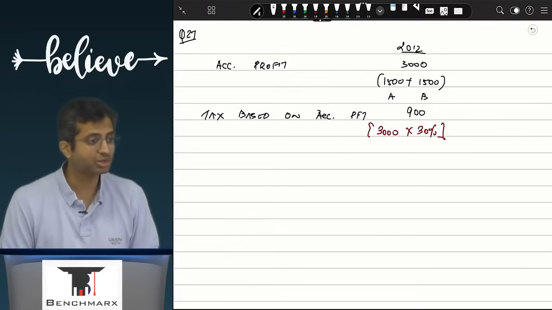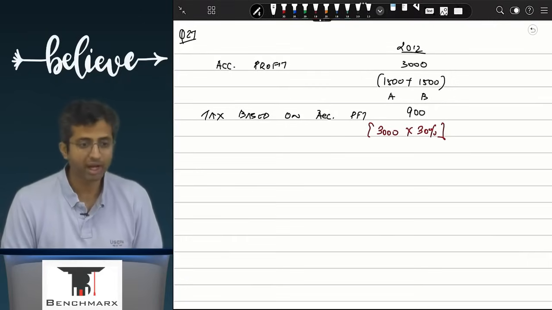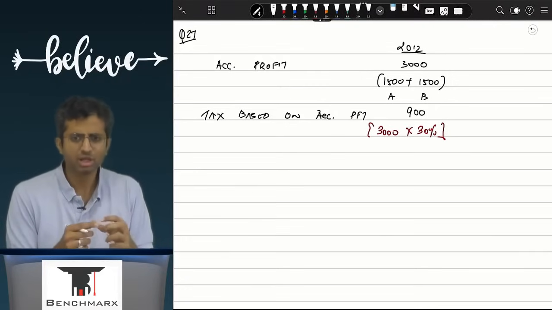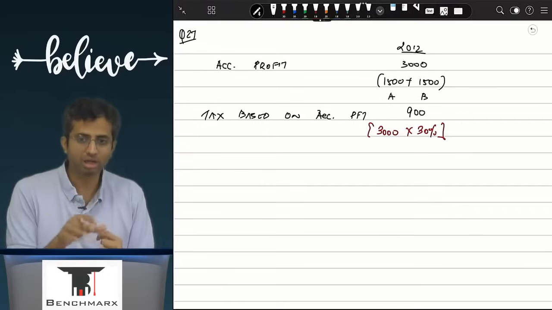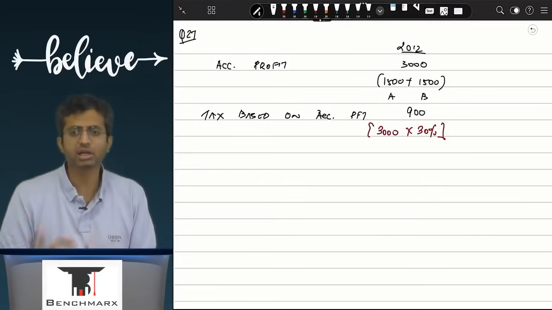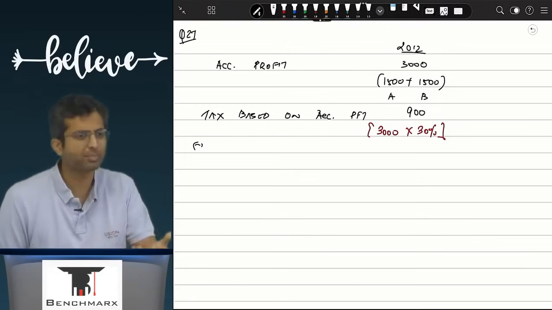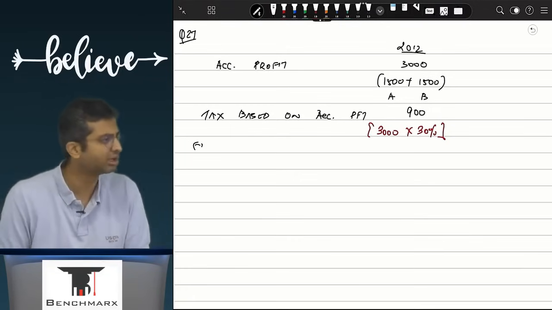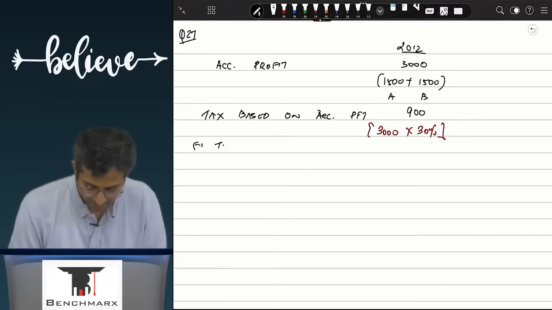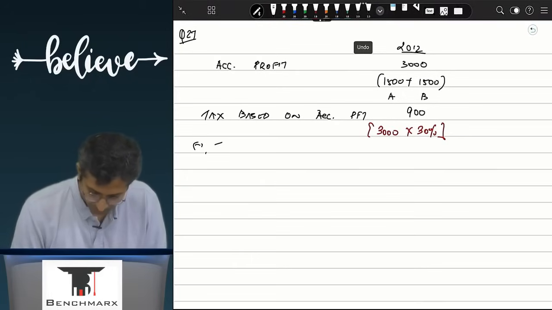But will the tax actually be 900? No. Why? Because out of this 3000, 1500 is earned in country B, and in country B the tax rate is how much? So over here, this is not a temporary difference. The 20% remains 20%. So over here you can say minus lower tax on country B income.